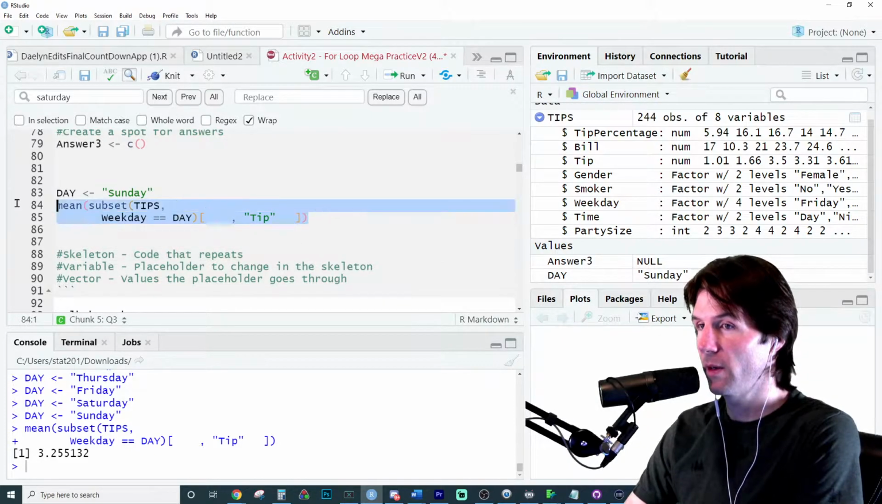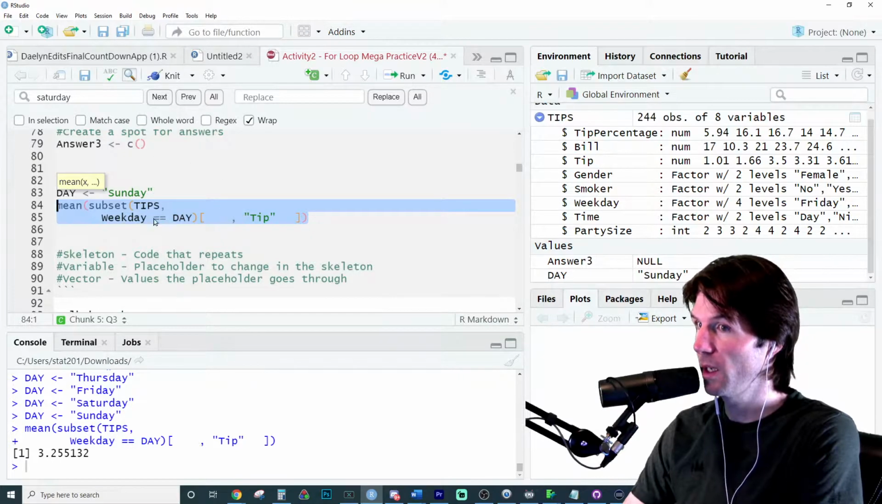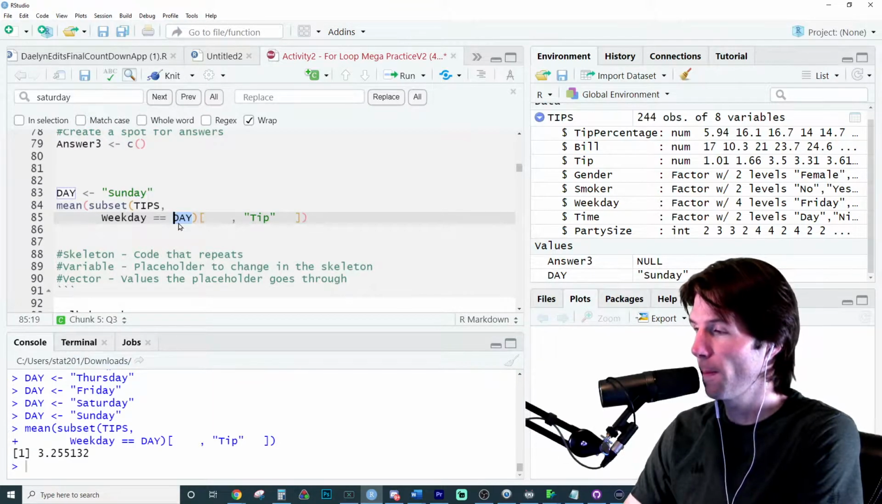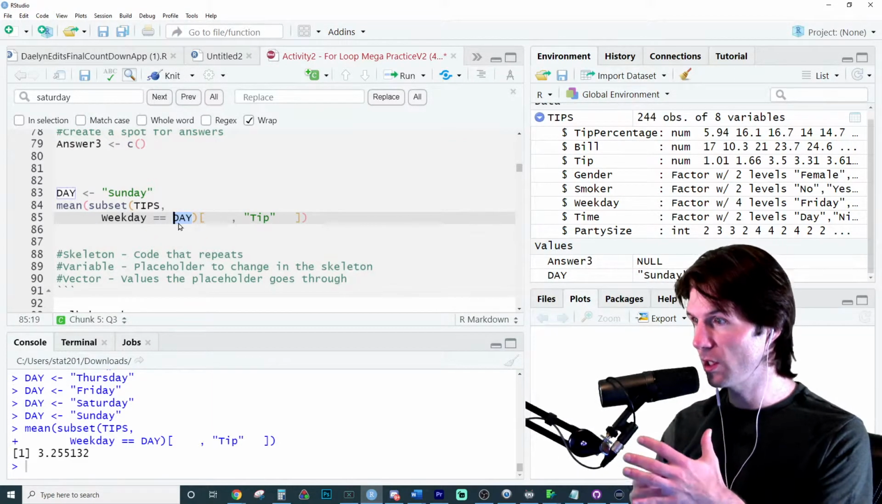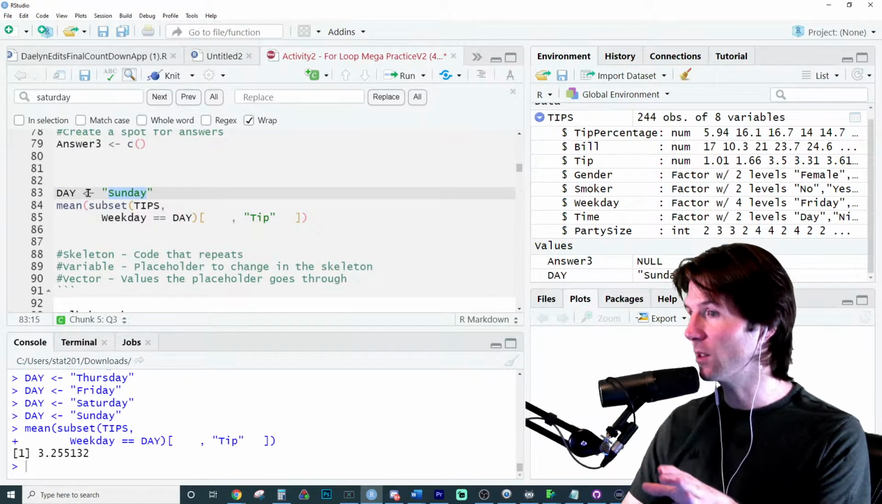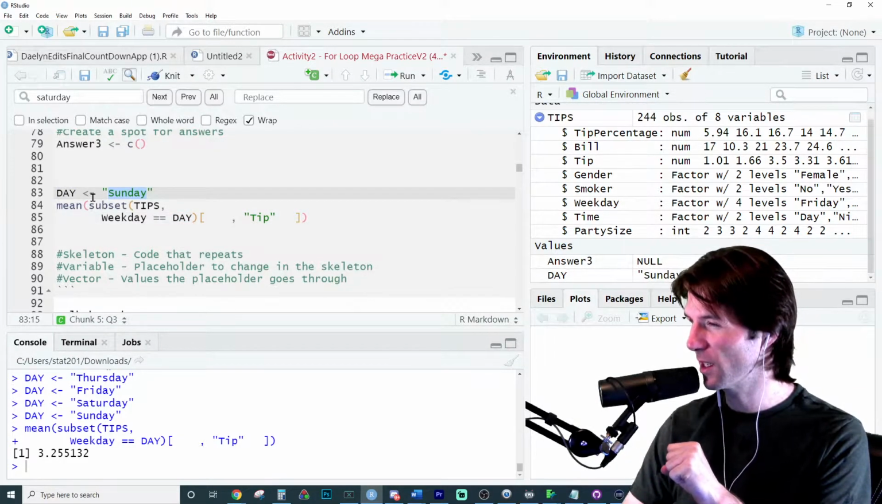So this whole thing right here is the skeleton. The skeleton is the code that repeats. This code will just repeat a whole bunch of times. And the placeholder that changes inside the skeleton is going to be the variable. That'll change each time it runs. And then the values it takes on are the vector that the placeholder goes through. Does that make sense?